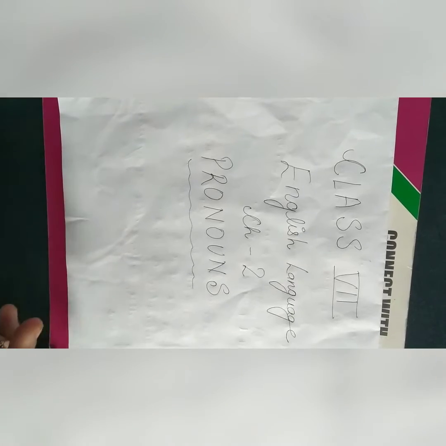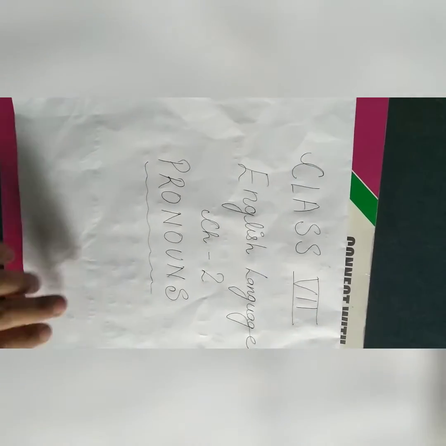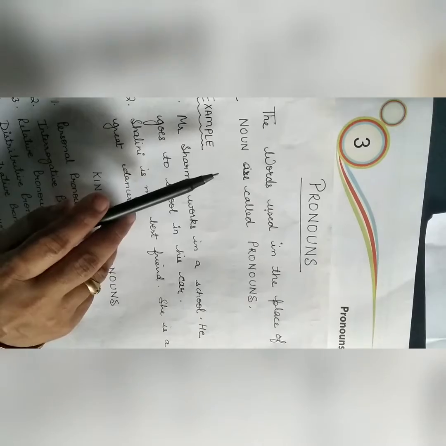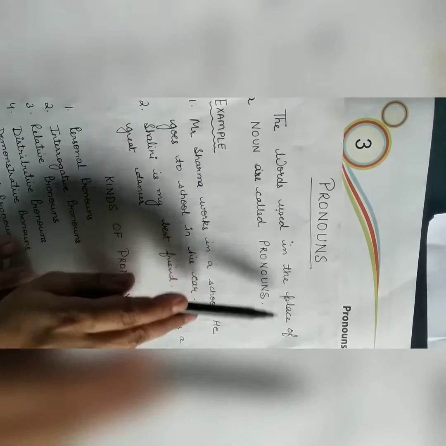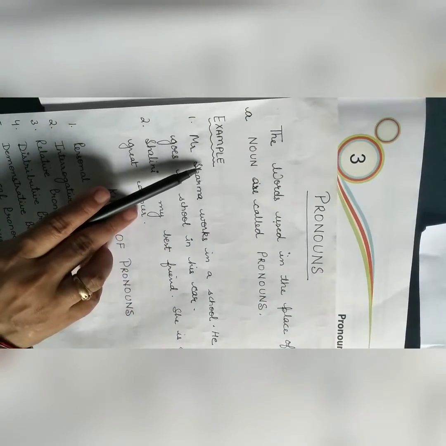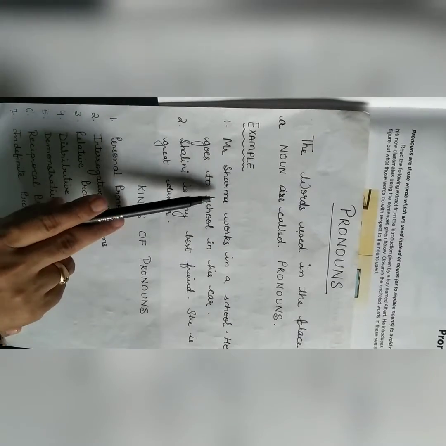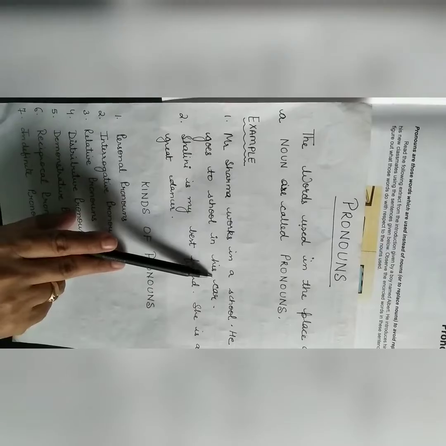So children, what is a pronoun? I have explained it to you with an example. So now see the definition of pronoun here. The words used in the place of a noun are called pronouns. See the example. Mr. Sharma works in a school. He goes to school in his car.